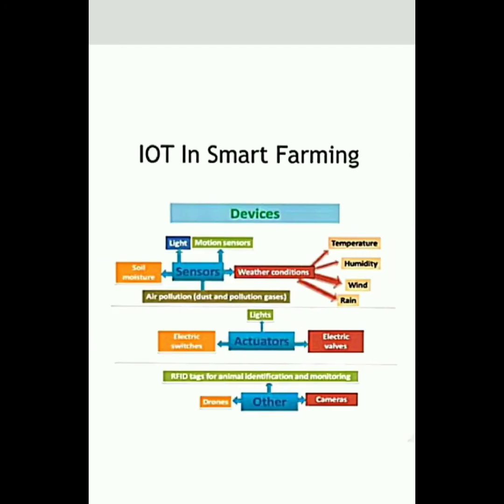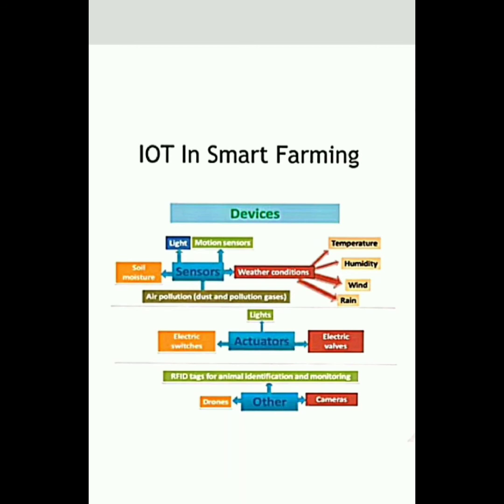Then how does this whole process work? We can see here there are three main things: sensors, actuators, and others. Others are drones and cameras, etc. First, what are sensors? Sensors are used to sense the data from the environment like light, motion, soil moisture, and weather conditions like temperature, humidity, wind and rain.